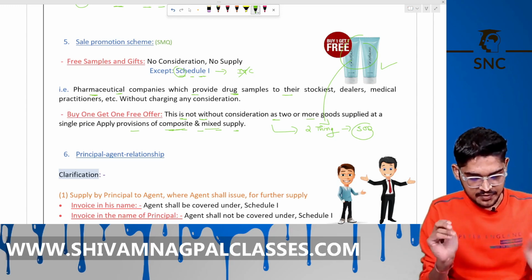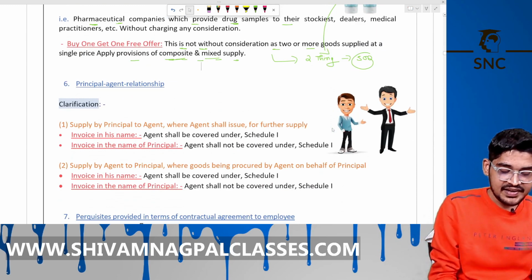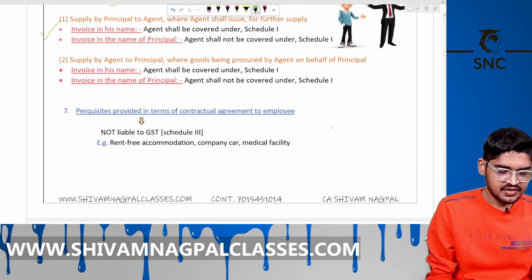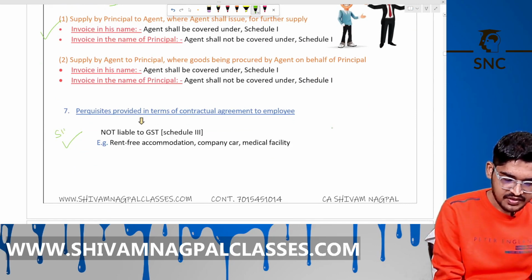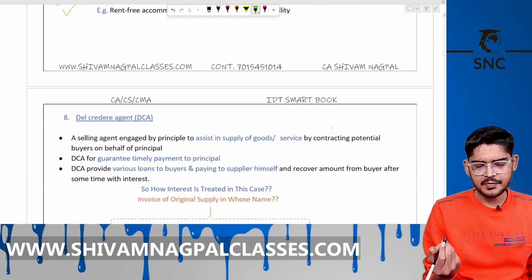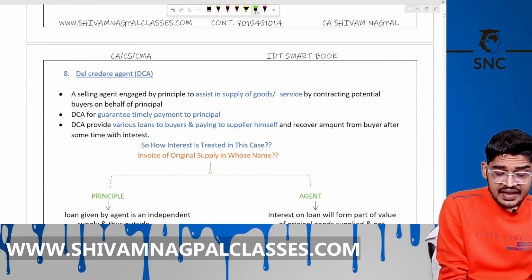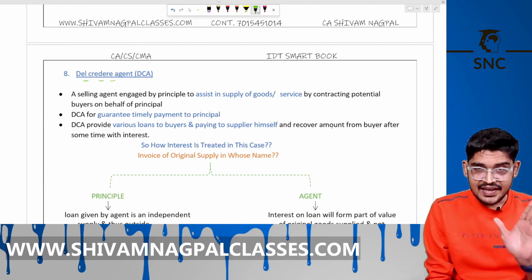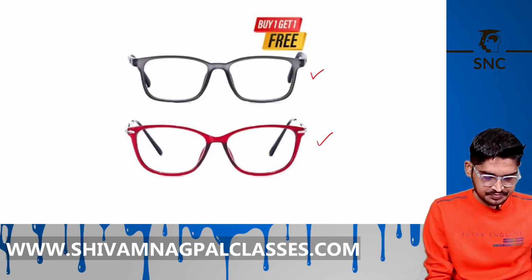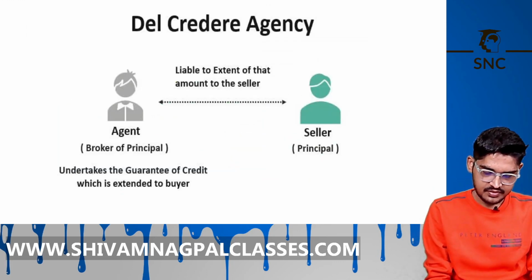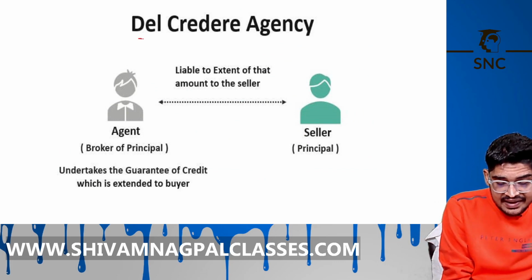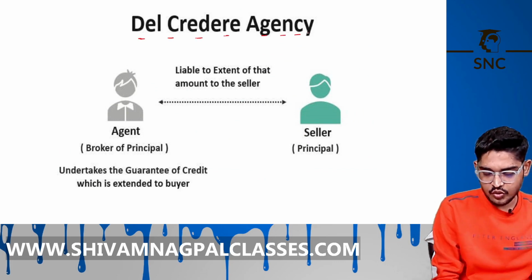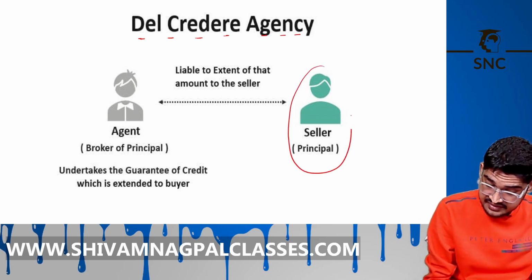Is that clear? Okay, now the next is principal and agent relationship. This is covered under Schedule 1, we have already covered it. This is also covered under Schedule 3, first point. What do you mean by Del Credere Agent, DCA? Now see here. There is a seller, a principal.